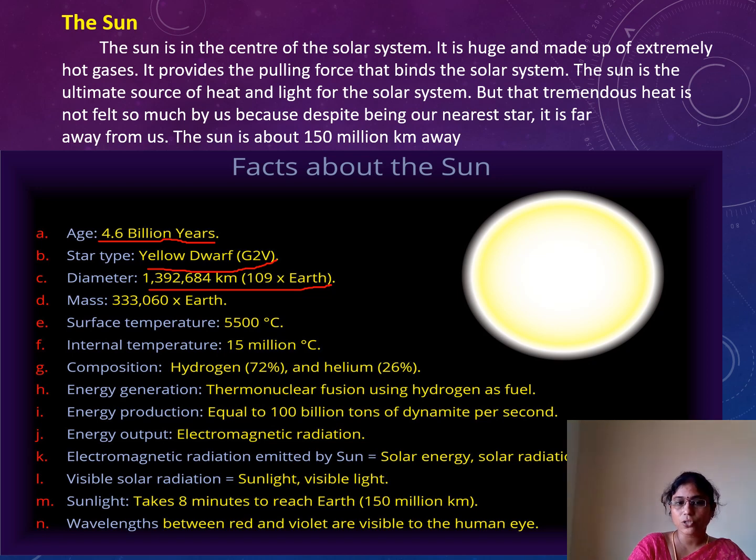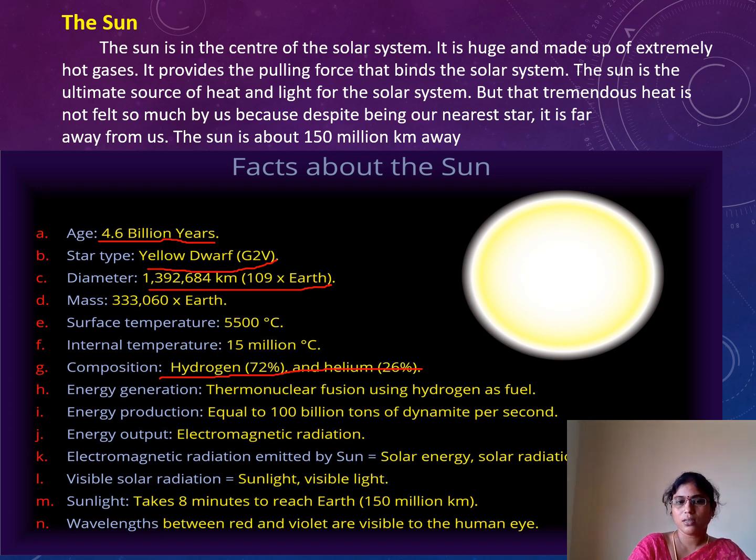What is the temperature of the surface? 5,500 degrees centigrade. Imagine, we feel very hot with 44 degrees centigrade, but here it is 5,500 degrees centigrade. What is the internal temperature? 15 million degrees. It is composed of 72% hydrogen and 26% helium.